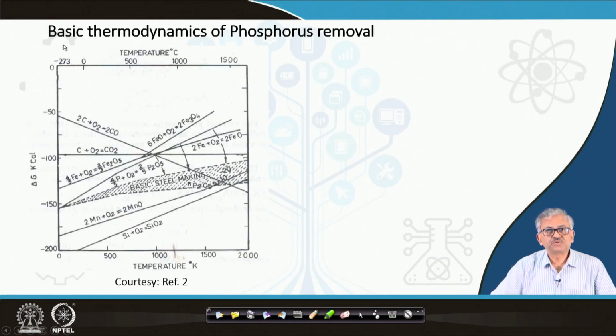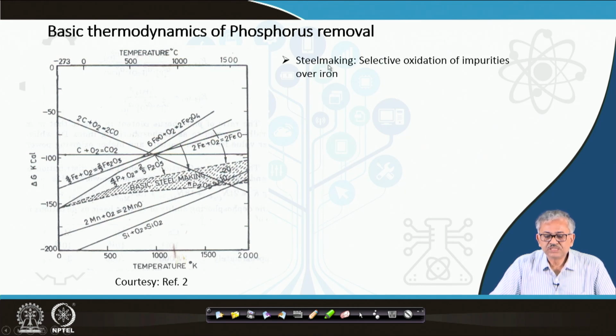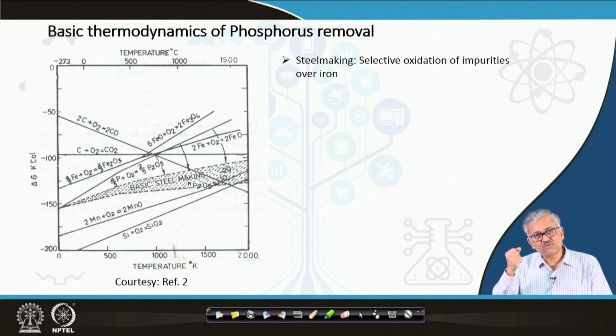Now we discuss the basic thermodynamics of phosphorus removal. In steel making, as I said, it is a selective oxidation of impurities over iron. If you want to oxidize the impurities, iron will also get oxidized. It is natural, because when you charge oxygen into the liquid bath, the iron is 95% by weight. So by the law of mass action, it is the iron that will get oxidized, and then the impurity will get oxidized.